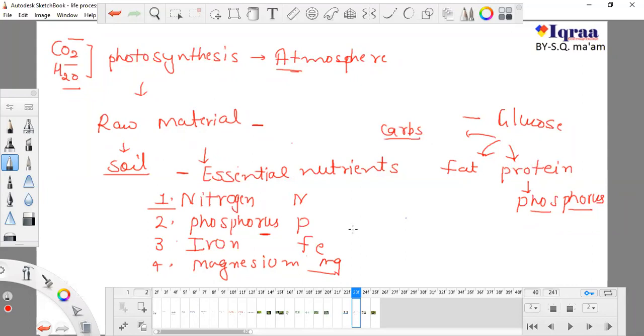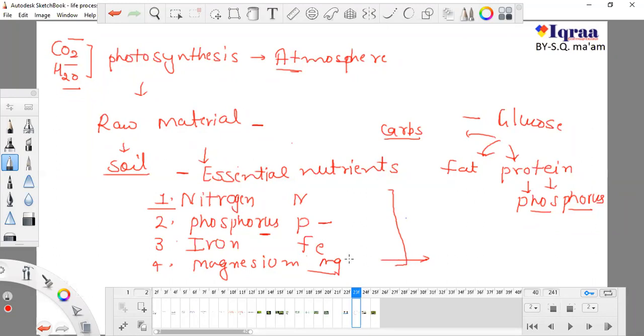For example, phosphorus is a very important part present in protein. So plants produce glucose, fat, protein, and starch. These essential elements are used for making many other plant products: fat, protein, carbohydrate, starch, and they are also used for many reactions. There are many reactions which are not possible without magnesium. Magnesium is essential to conduct various types of reactions in plants and animals.